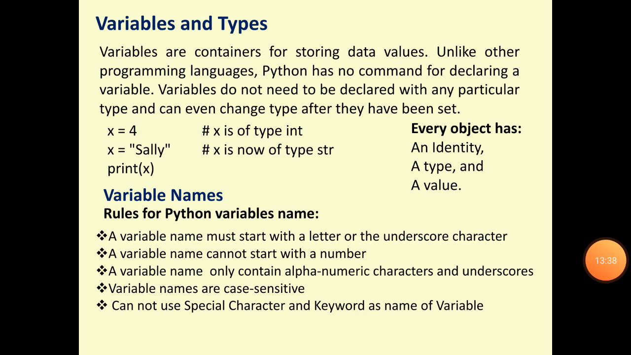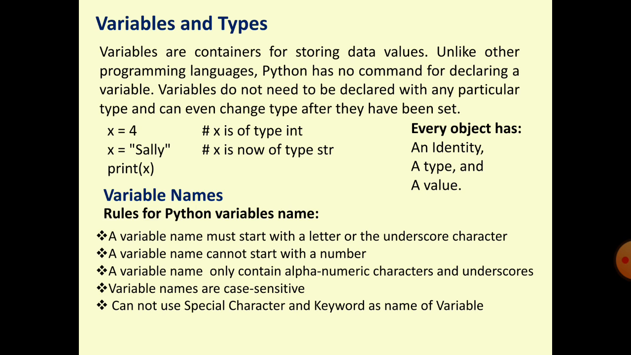What is a variable? As we know, a variable is a memory location that stores a value. A variable is a memory location, a storage location in the program where a value will be stored. So variables are containers. Sometimes we can say variables are containers for storing values. Unlike other programming languages, Python has no command for declaring a variable. What is a variable? A variable is a memory location where the value will be stored, just like a container.